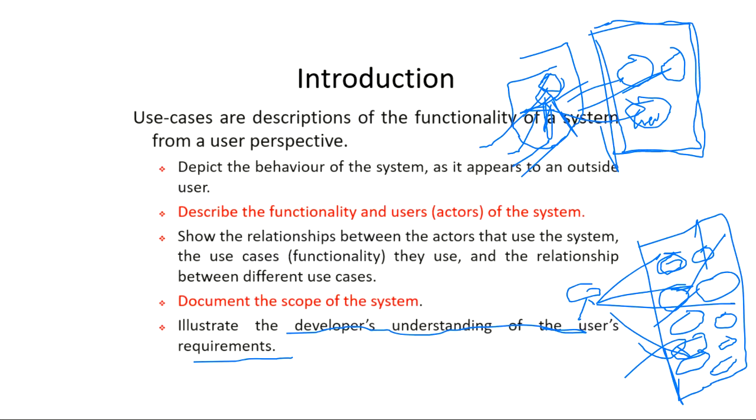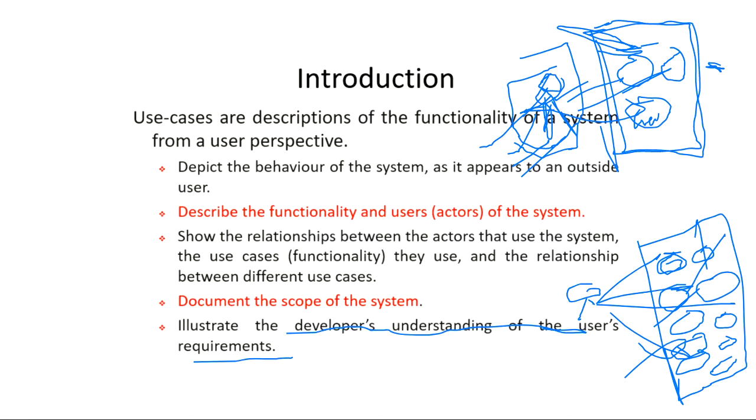By diagram only you can say this is your system only, and the user is outside the system. So this actor is not a part of the system. Either I make the actor on the left side of the system or I make the actor here. These actors are outside the system. They are just here to show how the system will work, how I'm interacting with the system. The actual software or the actual project is under this rectangular box only. That is why this rectangular box is designed.